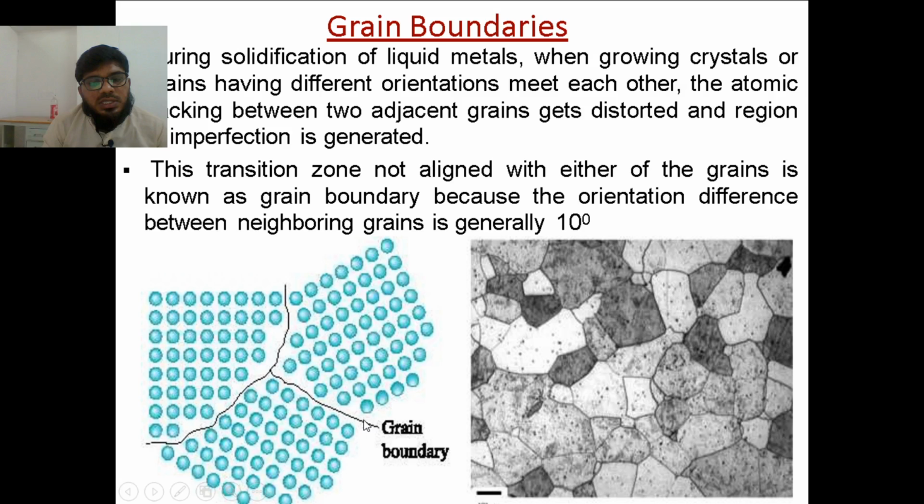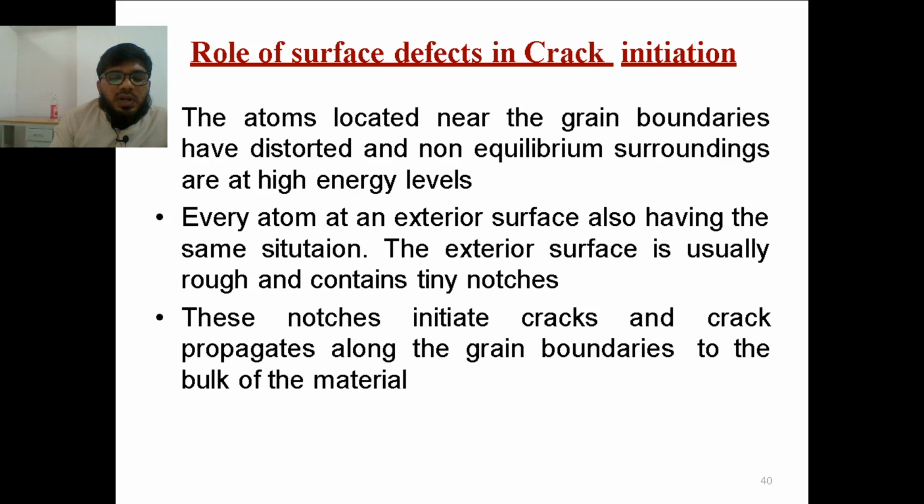That is the reason we try to make the material as smooth as possible, but if you make it 100% smooth, then holding of that atom will not be possible, and with these notches themselves the crack will be initiated. For example, if you have a mobile and a small crack initiates on your tempered glass, that crack will propagate and distribute over your whole tempered glass. How the crack initiates and propagates is because of the grain boundaries. Whichever boundary is easily breakable, the crack will try to move in that direction and crack the atom or the element.